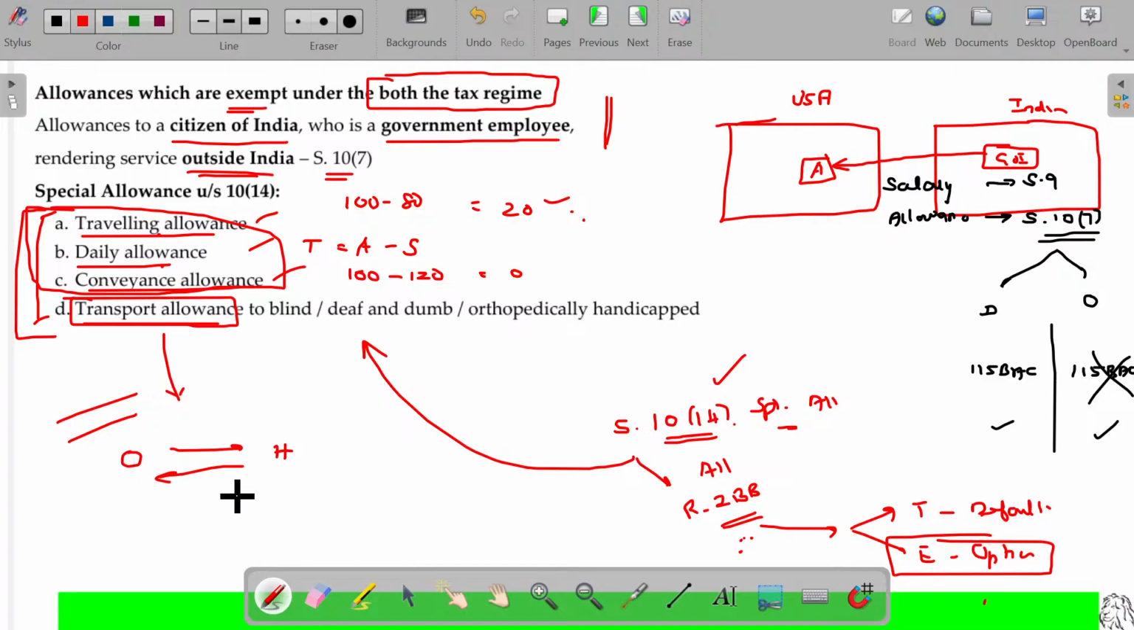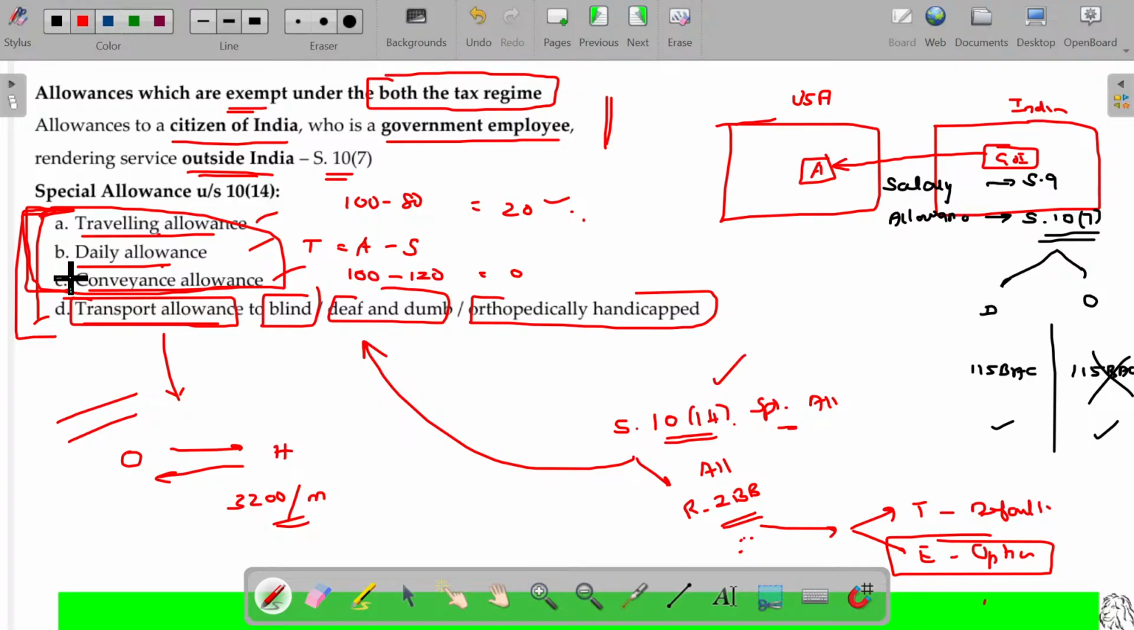For this, 3,200 per month is exempted, provided it is not available for all. It will be available only for blind, deaf and dumb or orthopedically handicapped. Only these three categories, having physical disability of these three categories, can claim the deduction under section 10 clause 14 under both the tax regimes up to a flat rate of 3,200. The first three will be exempted to the extent of actual spending for both the tax regimes. See, it's very simple. Traveling, daily, conveyance, all the three are for official purposes. How can I say it's for my benefit? So naturally, it will be exempted for both the cases.